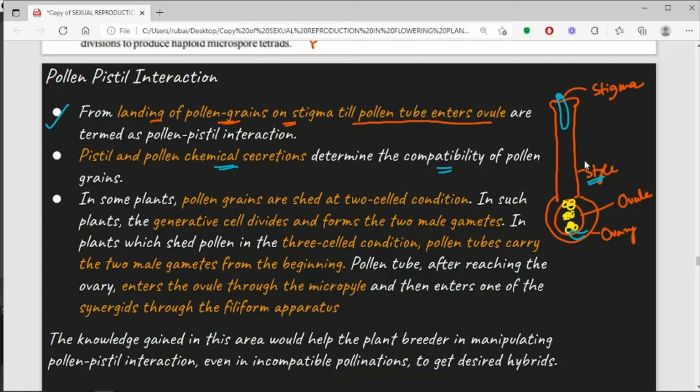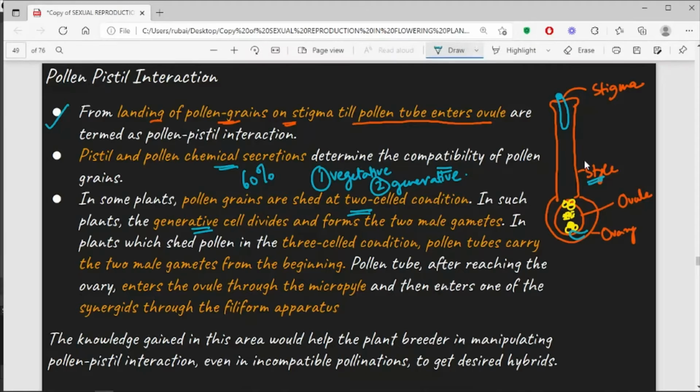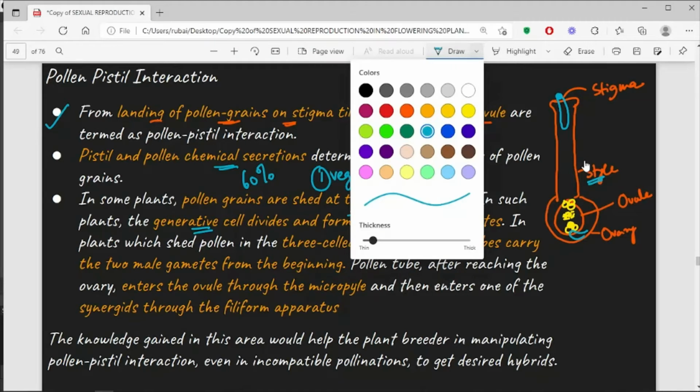Now, in the majority of cases, the pollen grains are shed at the two-celled condition. You remember the names of the two cells. The first one is the vegetative cell and the second one is the generative cell. In approximately 60% of the angiosperms, the pollen grains are released in the two-celled stage. Right? Now, in this condition, what happens? The generative cell will ultimately divide again by the process of mitosis and will produce the two male gametes.